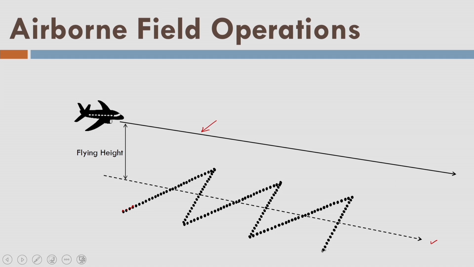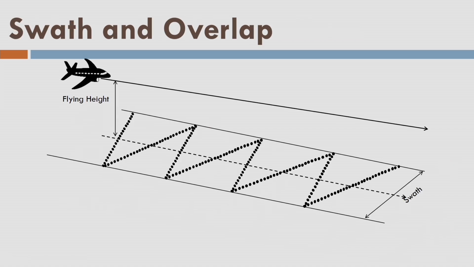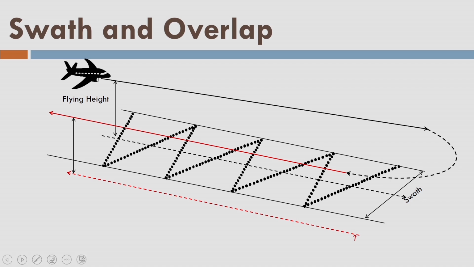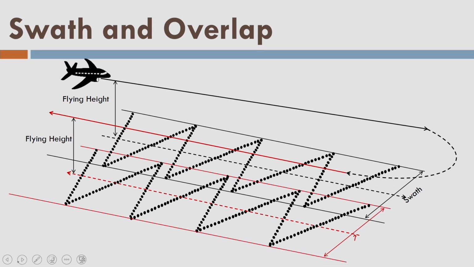So we got this kind of data over the time. As aircraft moves from this point to this point, we got this kind of data in the zigzag pattern, and the two lines are indicating the swath here. So now aircraft will turn onto the next line. So this is the next line here. Let us acquire the data like this. A scanner is again acquiring the data. Now we can see one more swath. So this is the swath again, and we can see there is an overlap here. So now you can understand what we mean by overlap and what is the swath.